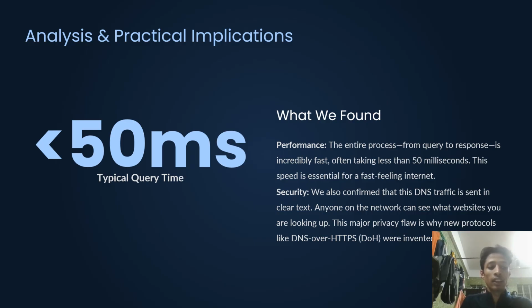Second, a key implication is security. As we saw, all the information was sent in clear text. Anyone on my network could see exactly what website I am looking up. This is a major privacy flaw, and it's the primary reason why new encryption protocols like DNS over HTTPS have been invented and are now being adopted by browsers.